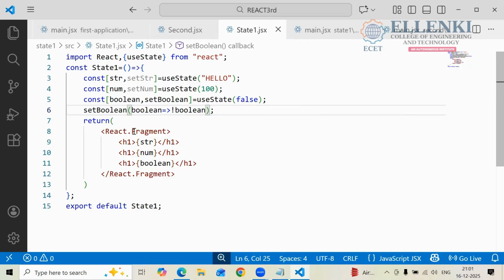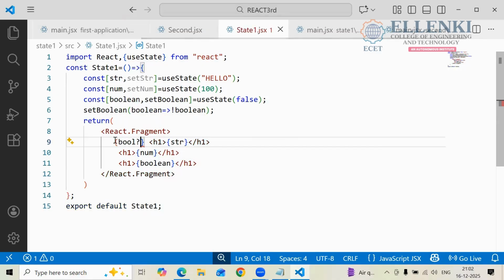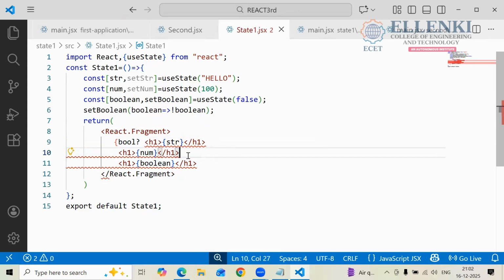So how can we write the condition here? You can write the condition in between, whatever data you want to print, you have to write in between these only, right? Here you are checking the boolean value. If it is true, then you have to print this one. And I am removing this one.